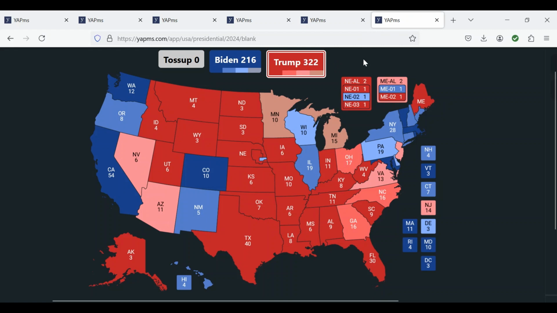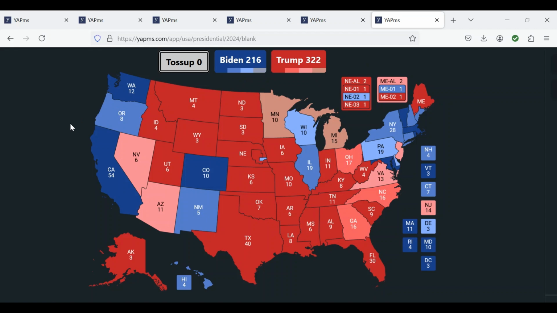And with that, we can clear this prediction map. Trump wins with 322 electoral votes to Biden's 216. This is a very odd map, as Wisconsin and Pennsylvania, both of which were very competitive in 2020 and 2016, are both lean Biden, while Virginia, Maine, and New Jersey, which went for Biden by very large margins, are lean Trump. I definitely think that this scenario is very unlikely compared to the scenario in which we used the 2020 polling error. If you would like to watch that video, the link will be in the description down below.